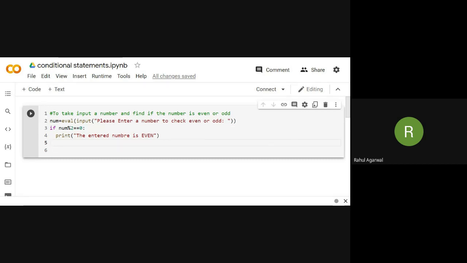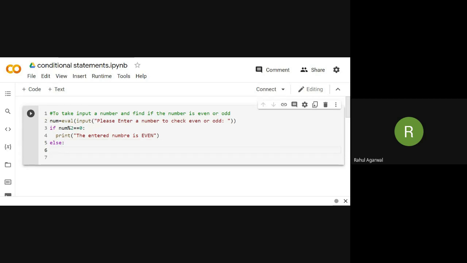We only have a binary selection, that means we only have two choices, either this or that. So if num mod 2 equal to 0 is false, then compulsorily the other thing will be printed: the entered number is odd.